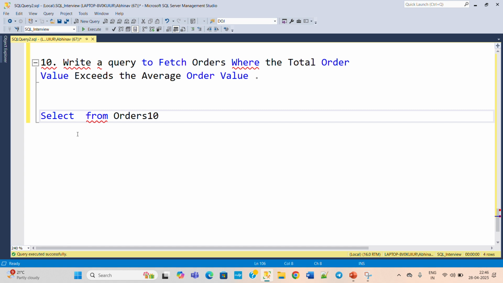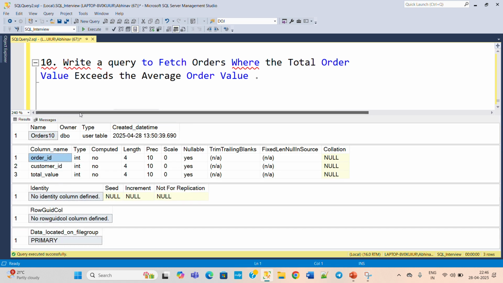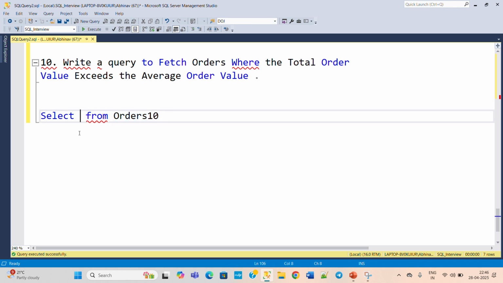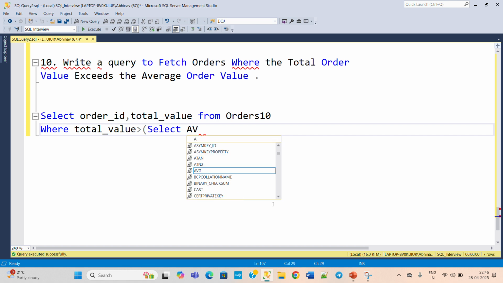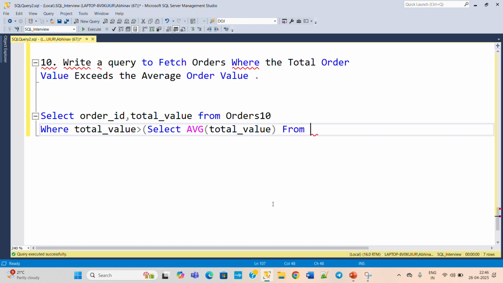Okay, so write the query for this particular question. So here we need the select. Write the query to fetch orders. So select order ID, comma, the total value. Copy this: select order ID, total value from order 10 table, where the subquery will come here, where the total value is greater than what, greater than select average of total value from orders table. So basically this subquery will provide us the average of total value.